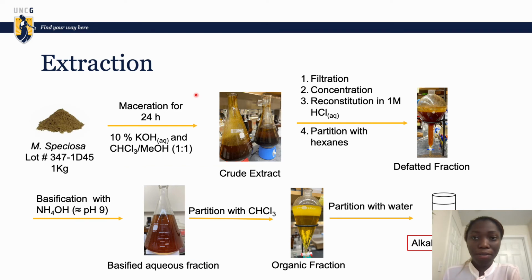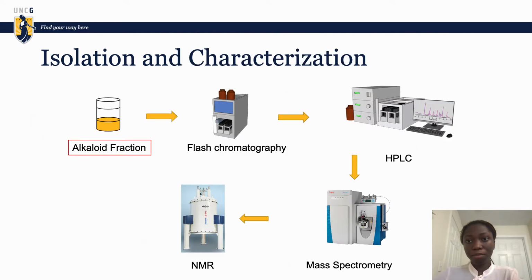For extraction of metabolites from the dried plant, we use acid-base extraction technique, where it is believed that when the organic compounds are acidified, they are moved to the aqueous layer, and when they're basified, we're able to collect the alkaloid fraction as a free base with chloroform. For the isolation, we use flash chromatography and HPLC to purify our compounds, and then we use mass spectrometry and NMR to confirm the identities of these compounds.